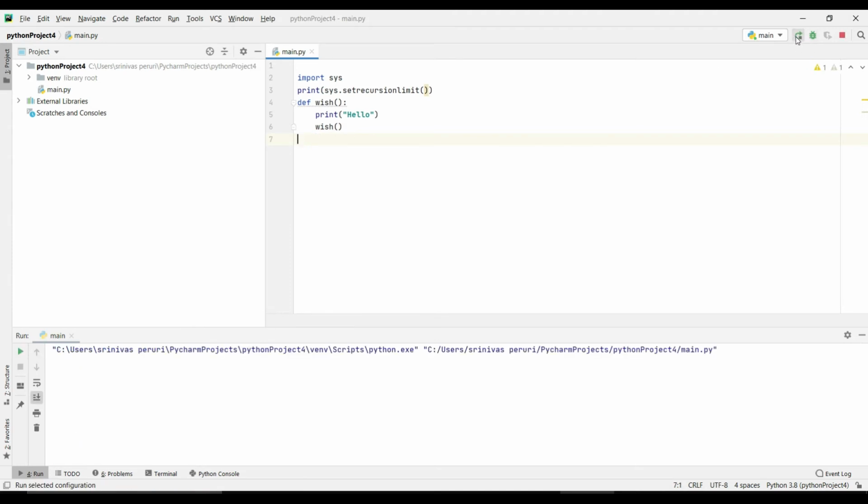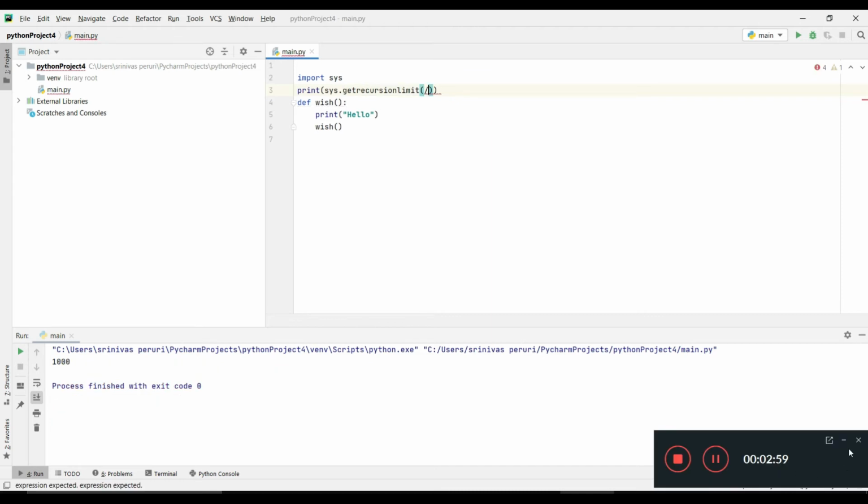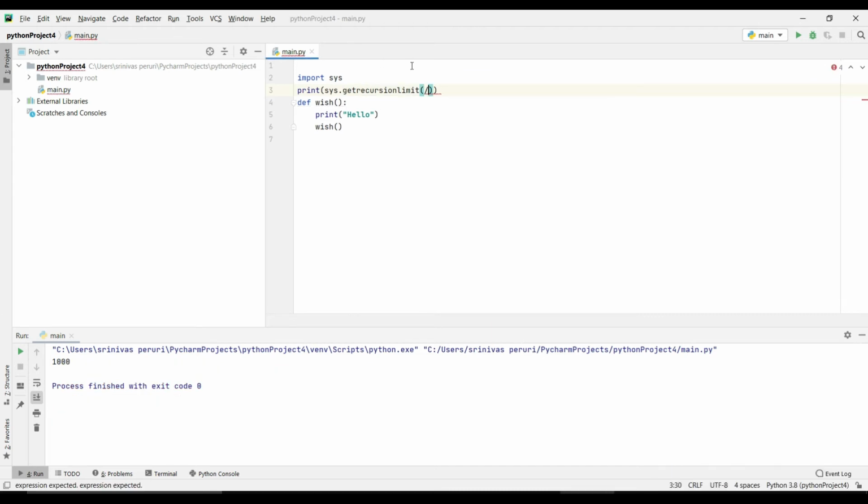I just want to know what the exact limit is. I'm getting an error. What is it? Line 3, sys.set recursion limit. Okay, sorry. If you want to know the limit, you can use sys.getrecursionlimit.